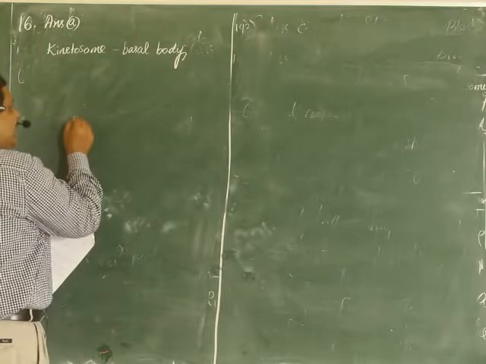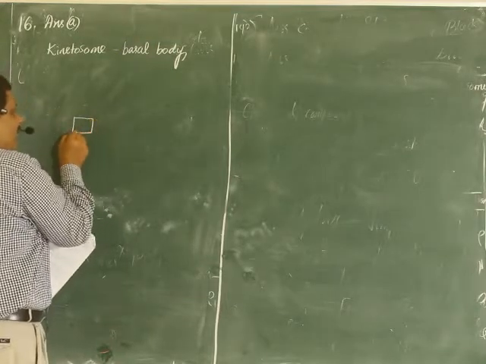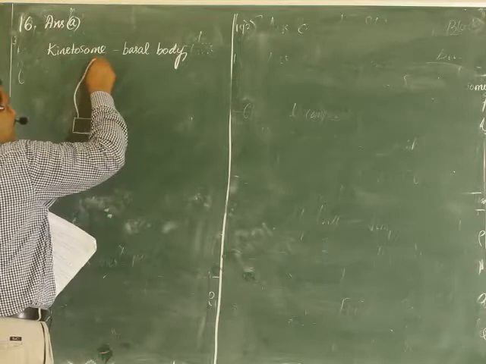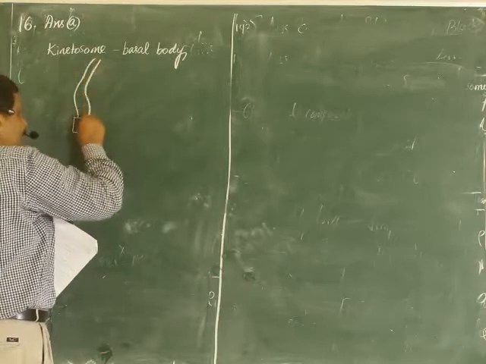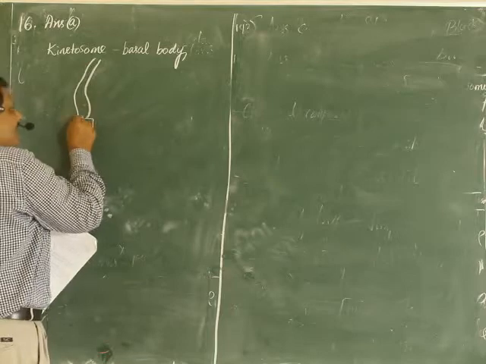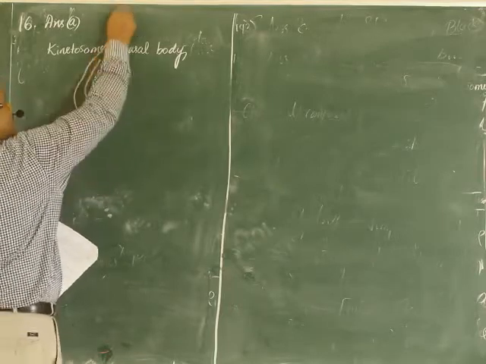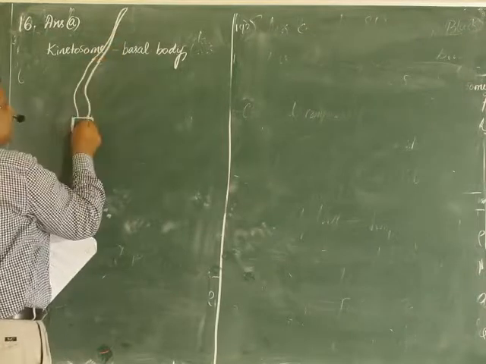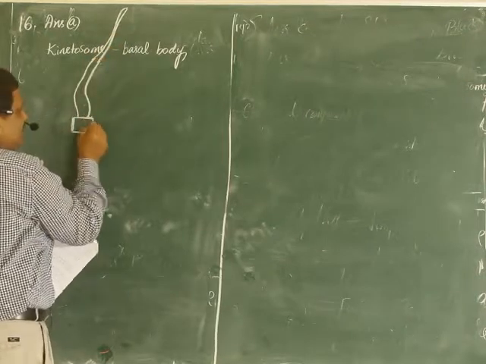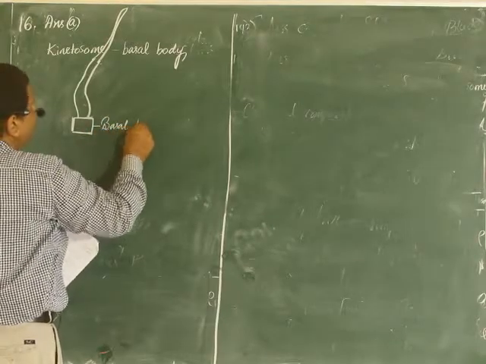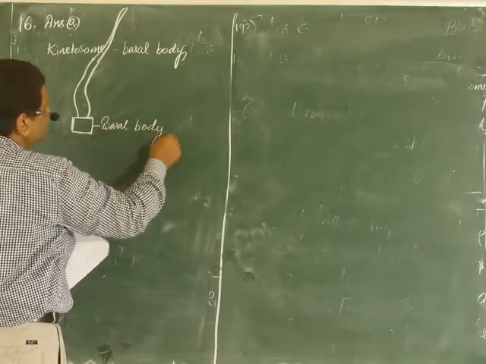You might have seen the structure of flagella. Flagella stands on a particular cell base; this is the flagella, of course, and it stands on a structure that is called the basal body. Okay, now I think it's clear to you.